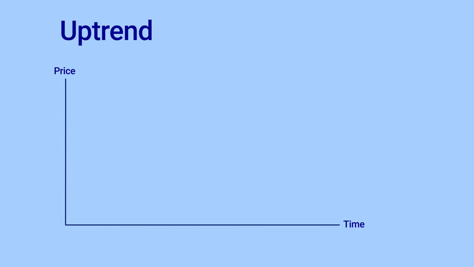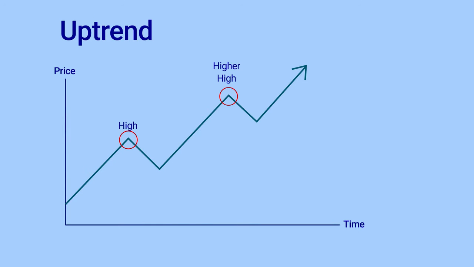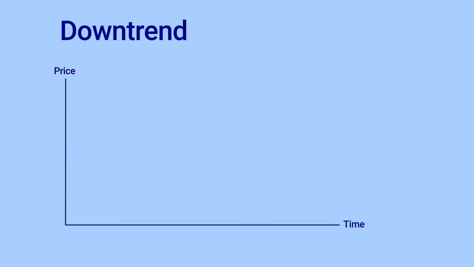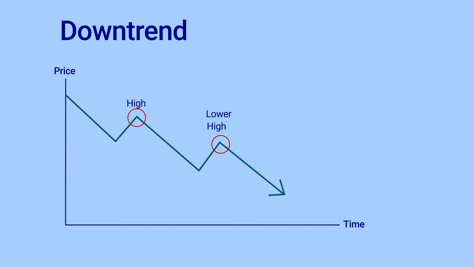What is an uptrend? An uptrend is a phase of the market where the price steadily goes up and up and up. Normally, we see a sequence of higher highs and higher lows. What is a downtrend? A downtrend is one in which price steadily moves lower and lower and lower. That means we see a sequence of lower highs and lower lows.